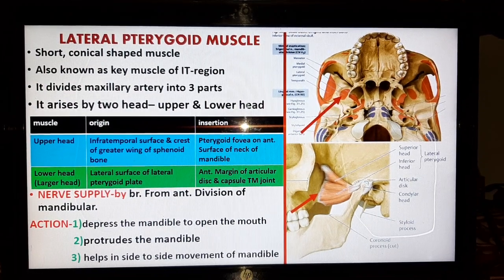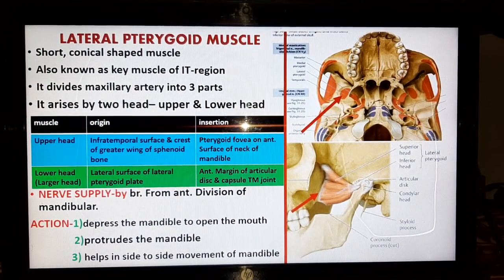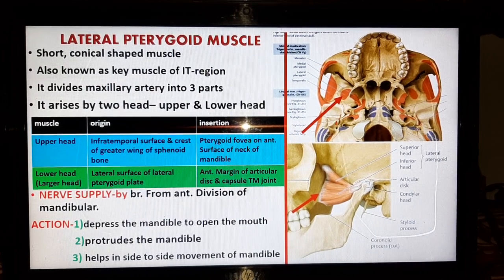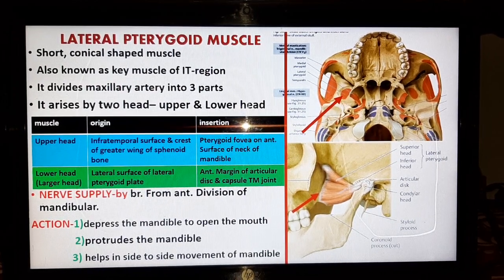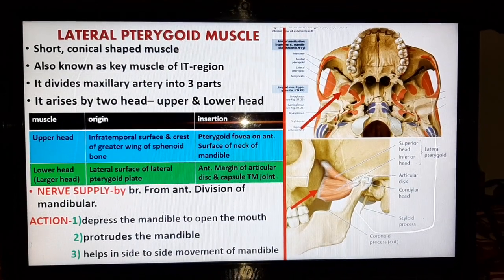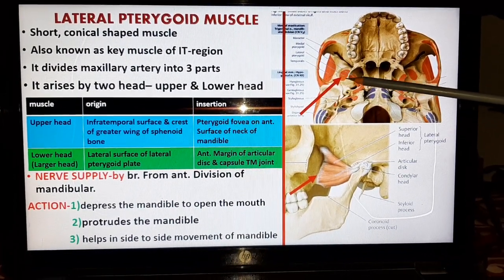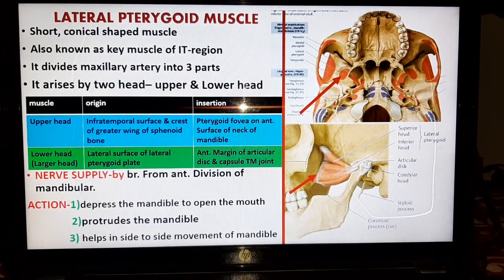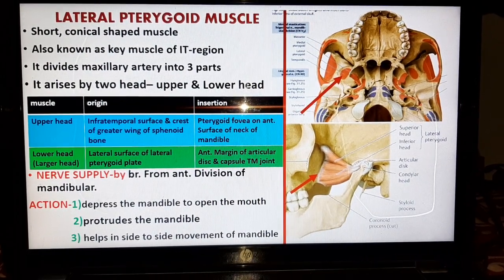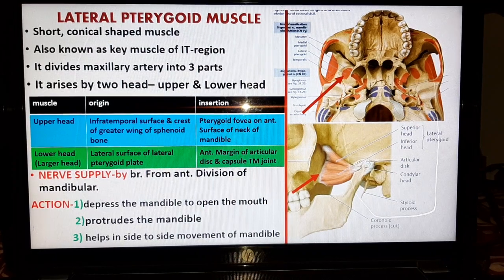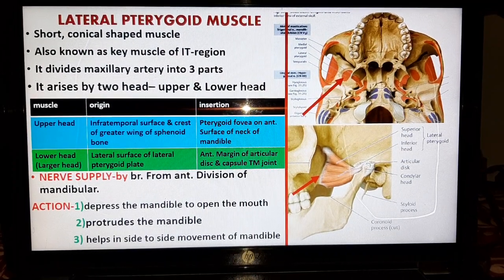The upper head of this muscle arises from the infratemporal surface and crest of the greater wing of the sphenoid bone. You can see in the atlas this arrow indicates the origin of the upper head, and the lower head arises from the lateral surface of the lateral pterygoid plate.